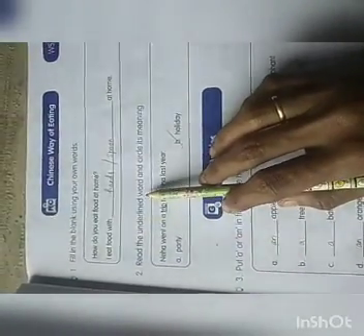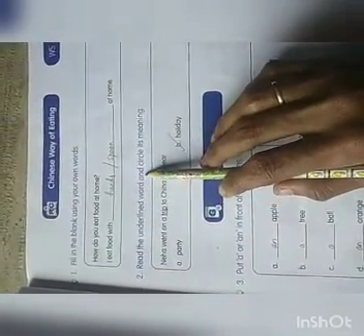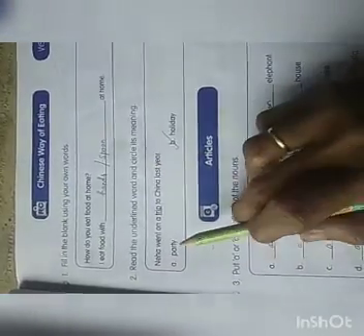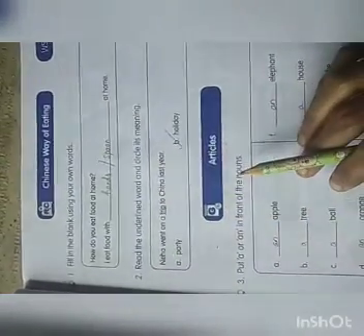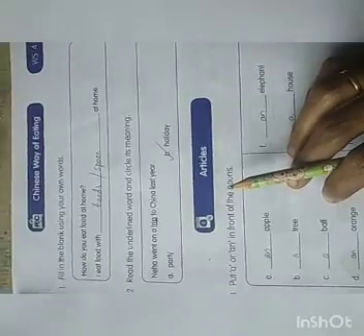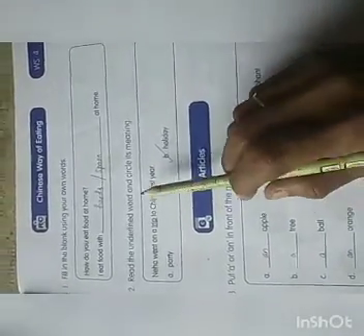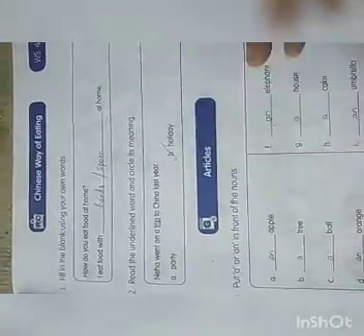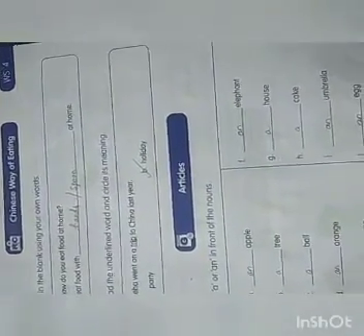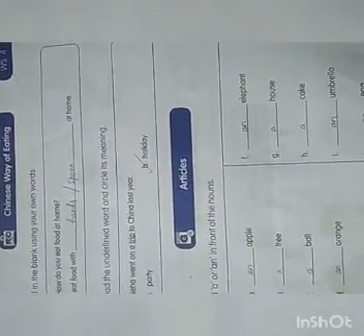Then, read the underlined word and circle its meaning. So, what is the meaning of this word trip? Neha went on a trip to China last year. Party or holiday? Very good. It's holiday. So, for holidays only we go for trip, right? Okay. The next, article.